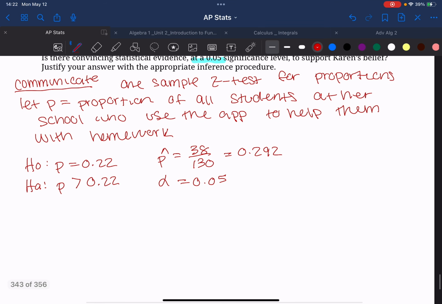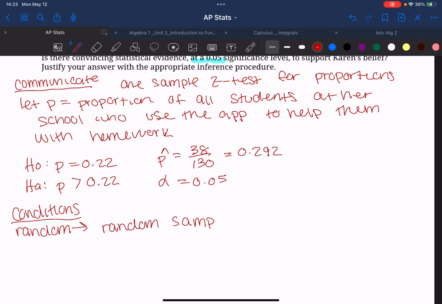Now I'm going to do the conditions. Remember, for conditions, we have to prove 3 things: random, independent, and approximately normal. We know that this is random because in the problem, they say take a random sample of 130 students. So that's good enough for us to check it off and say, yes, this condition is met.